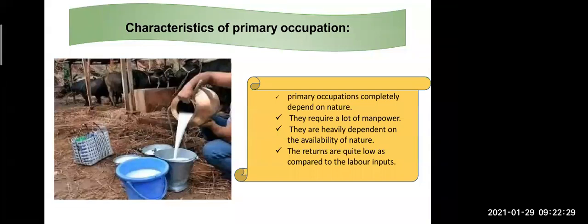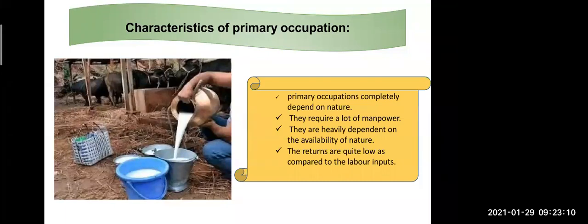They are heavily dependent on the availability of the nature. I told you in the primary occupation that the people who are doing the primary occupation totally depend on the nature. For example, if you are doing agriculture, the rain is very important. Without water we can't do anything. And what we are doing, we are only sowing the seed. हम लोग छोटे से seed होते हैं वो जमीन में डाल देते हैं. And after that the process goes on naturally. जो crops बढ़ते हैं, that is a natural process. If we are doing fishing also, we are getting the fish directly from the sea or from the river. So the primary occupation is mainly depending on the nature.